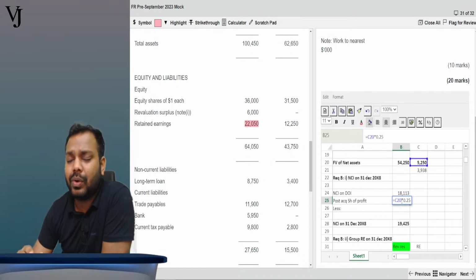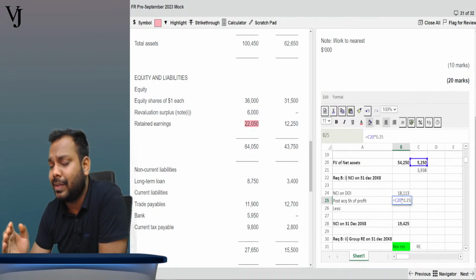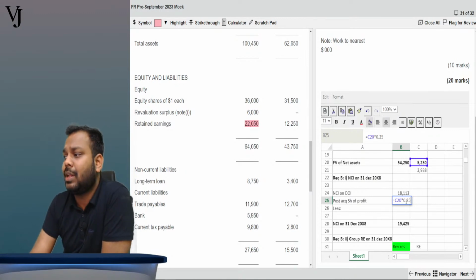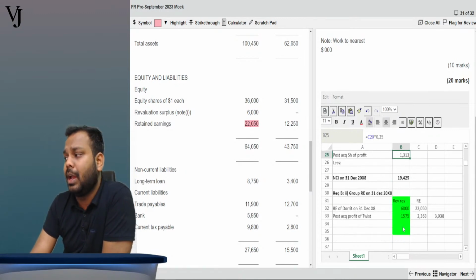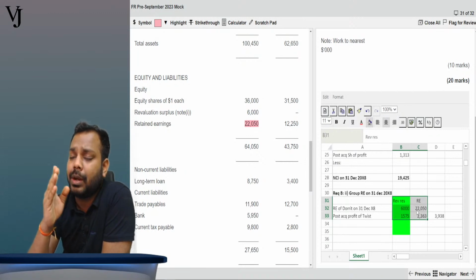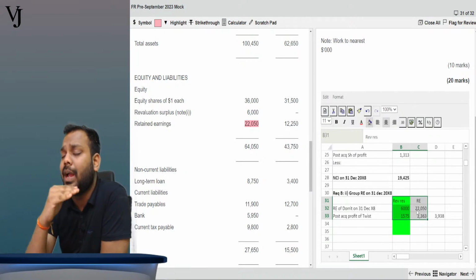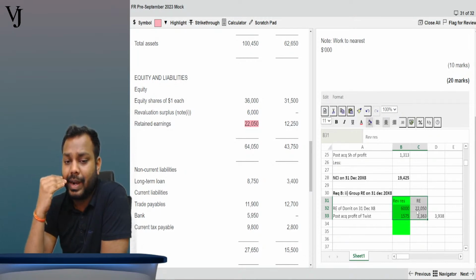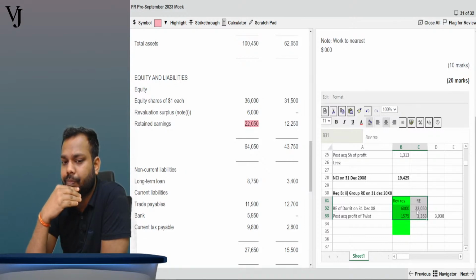But in NCI, we don't have a breakup of retained earnings and other comprehensive income. It is simply NCI, so I have not done the breakup here. But when we talk about the parent share, we do have to show the breakup into revaluation reserve and retained earnings. Is that clear to all of you now? Tell me, guys. Dakshesh?